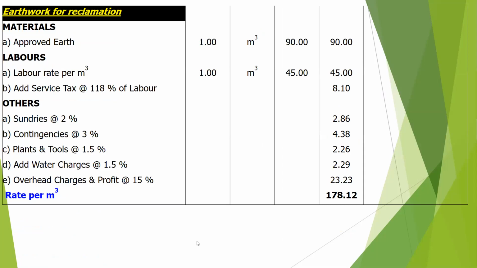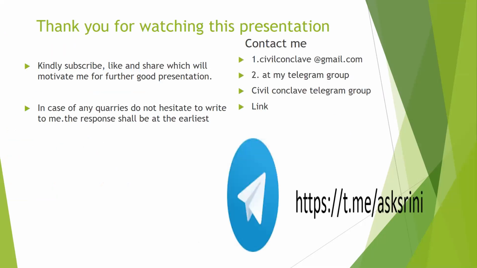Then excavation for reclamation. For approved earth, 1 cubic meter will be 90 rupees. That is 90 rupees. Labor rate per cubic meter will be 45 rupees. Service tax, GST 18%, 8.1. Sundries 2% will be 2.86. Contingency 3% will be 4.38. Plant and tools 1.5% will be 2.26. Water charges 1.5% will be 2.29. Overhead and profit 15%, that is 23.23. Rate per cubic meter will be 178.72.